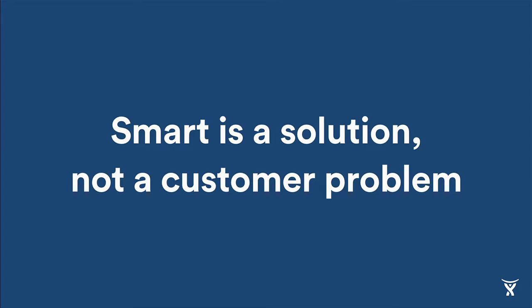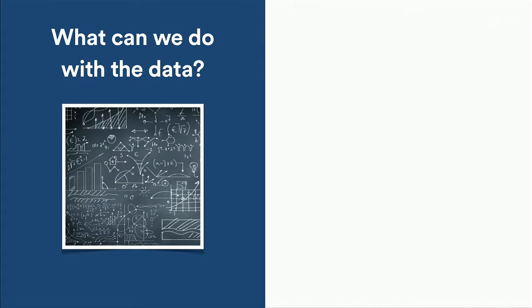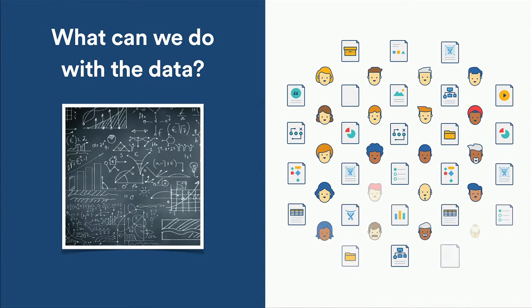So when we've been thinking about smarts at Atlassian, we've been approaching it from two different sides. First up, what can we do with the data? Now, our collaboration products generate a ton of data. Issues, pages, pull requests, comments. And the larger the instance, the more users we have, the more data there is to play with. So we can start to make links and associations between the data, like who interacted with what, how are our users and content related.